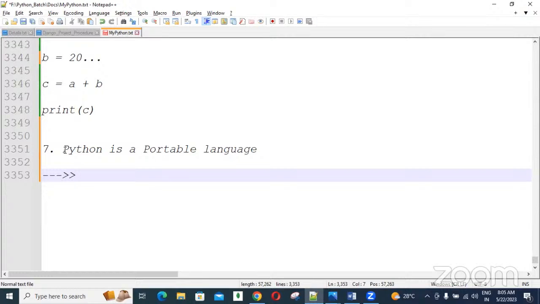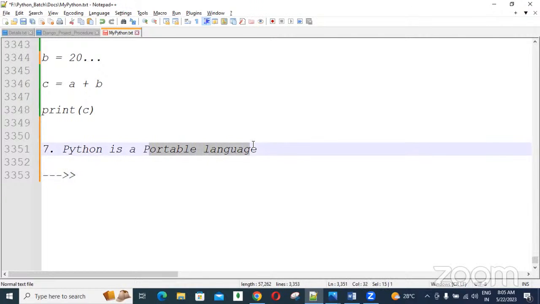using Python language in Windows system, we are developing one application. Using Python language in Windows platform, we are developing one application without modifying any coding lines. Same program we can execute in Linux machine also, in Mac OS also. So it means for Windows, for Linux, for Mac OS, same program we can use. So that is called portable language.